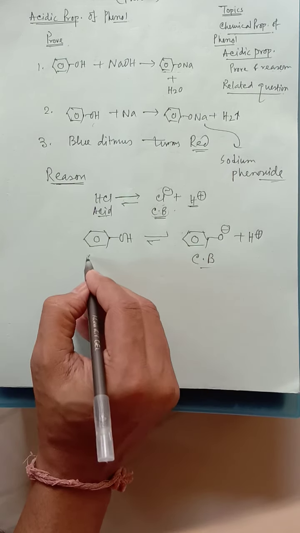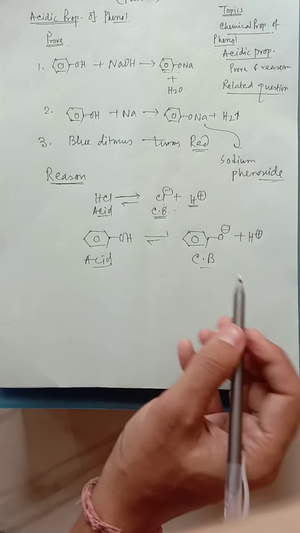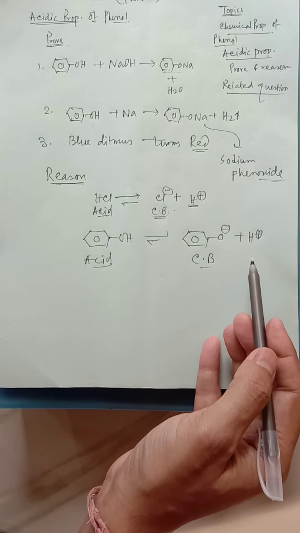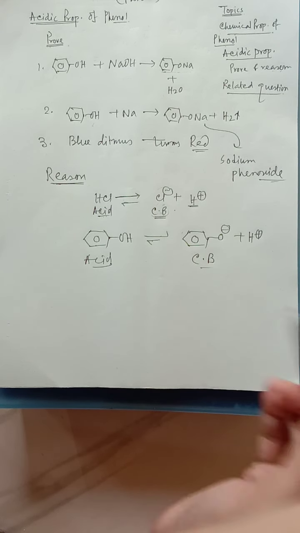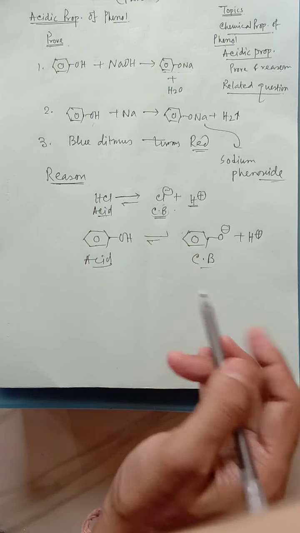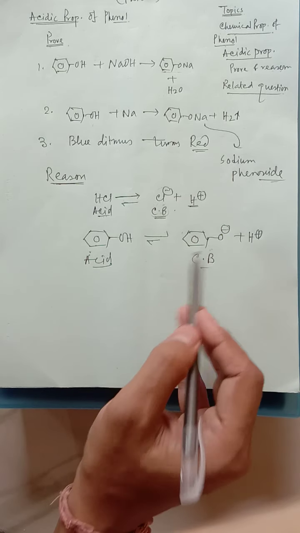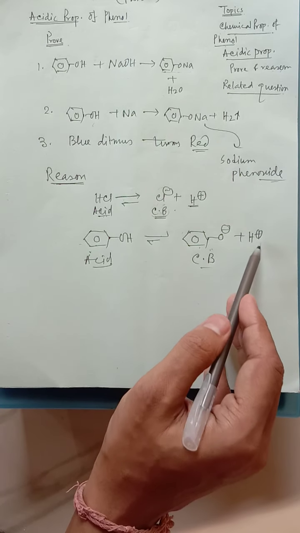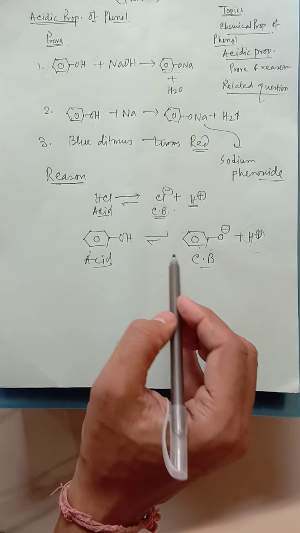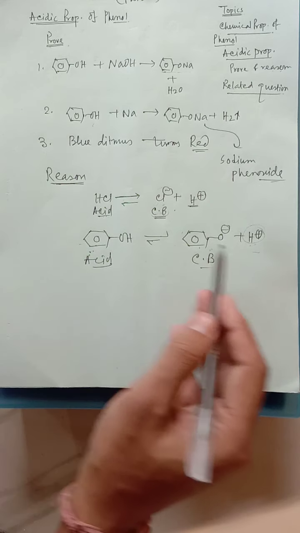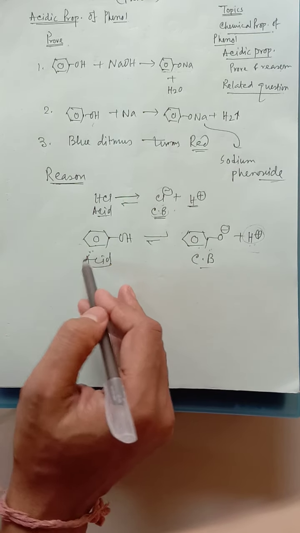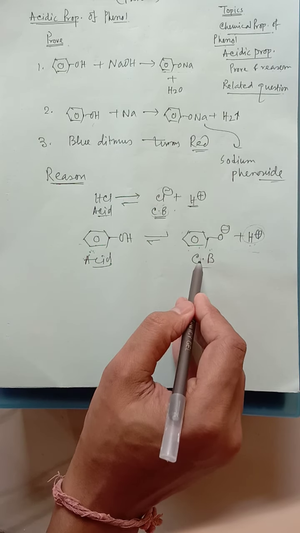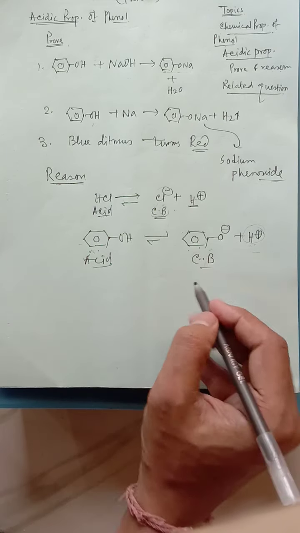Whether phenol can show acidic character depends on the stability of these two. If the conjugate base is more stable, the reaction will go forward, that means H plus ion will be liberated. Whenever the acid is more stable, the reaction will go backward, and in that case it cannot show acidic character. So we have to find out the stability of the acid as well as its conjugate base, that is, phenol and the phenoxide ion.